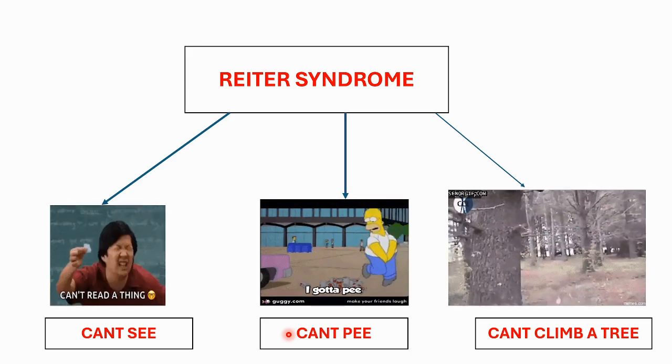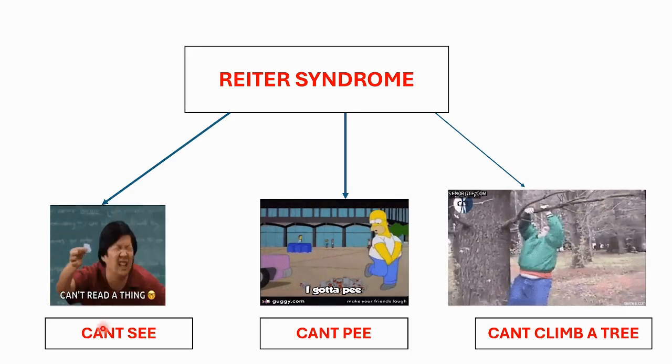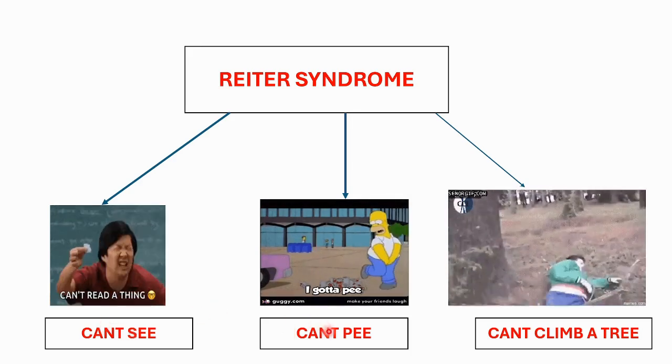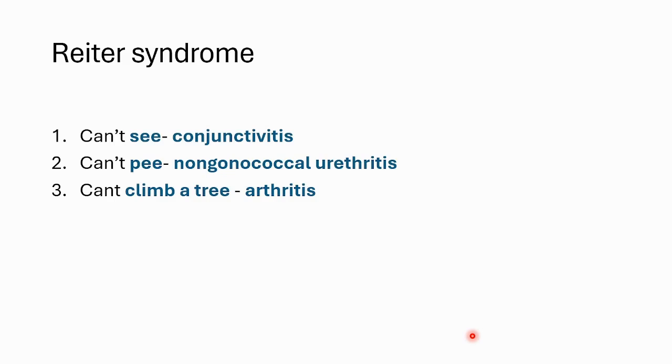So as I said, in Reiter syndrome, we have a triad in which a person can't see, he can't pee, or he can't climb a tree. So let's discuss this in brief. First triad is that the person can't see, which we associate with conjunctivitis. The second triad is that the person can't pee, which we associate with non-gonococcal urethritis.